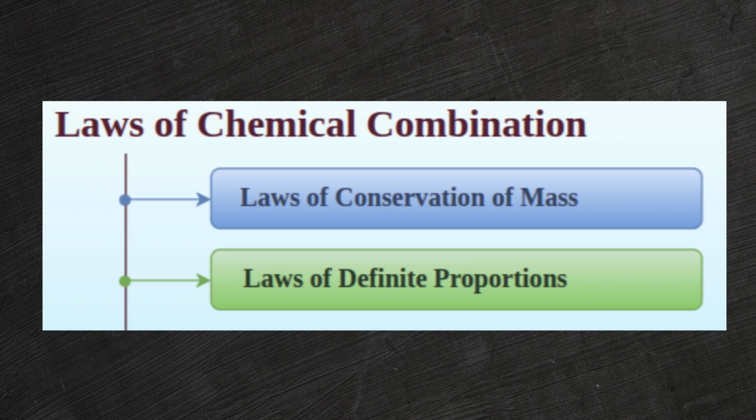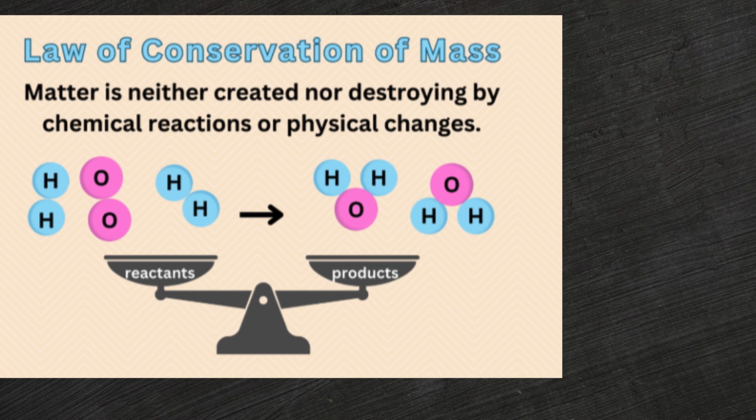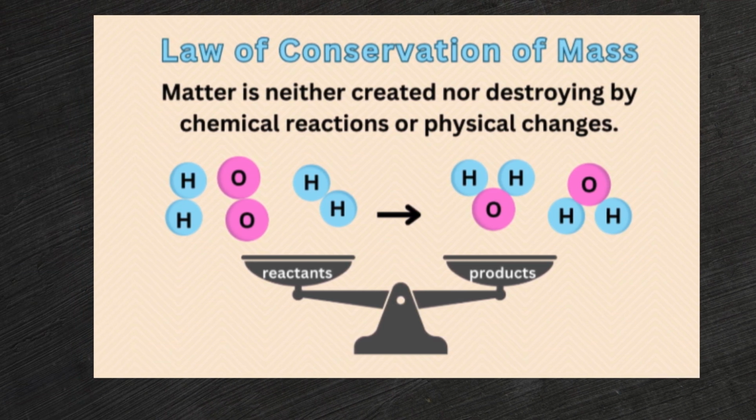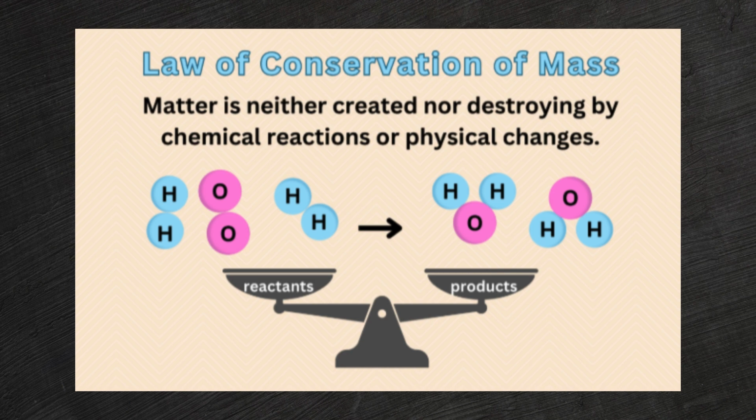Laws of chemical combination. Scientists also discovered important laws about how atoms combine. First, the law of conservation of mass. Matter cannot be created or destroyed in a chemical reaction. For example, when hydrogen and oxygen combine to form water, the total mass before and after the reaction remains the same.